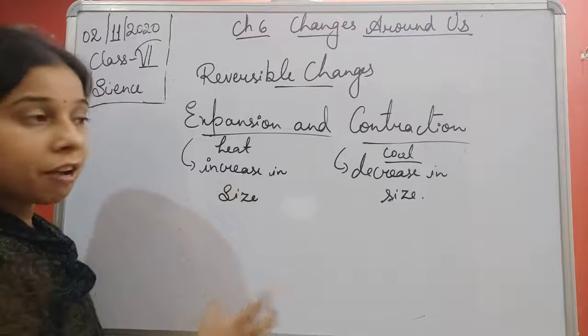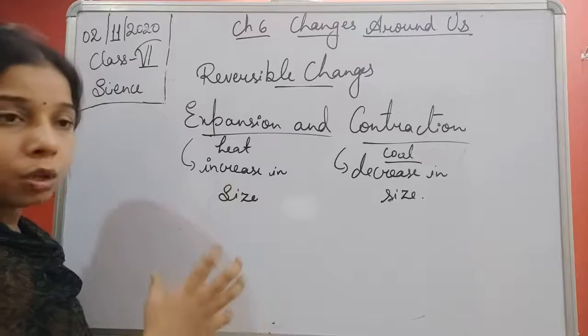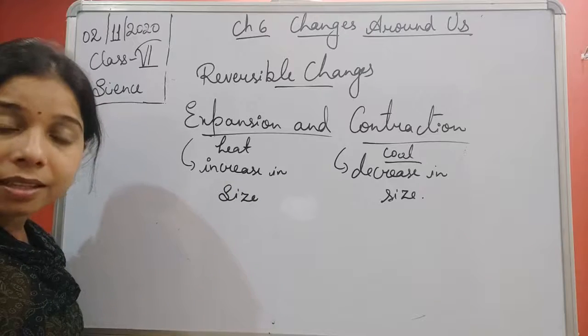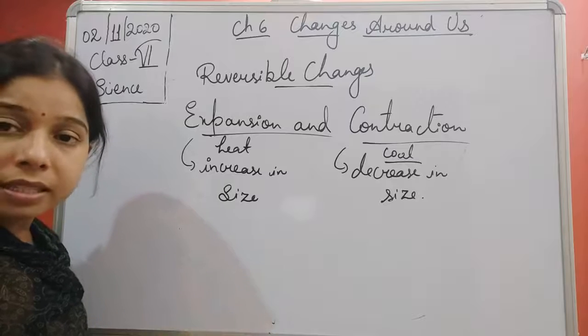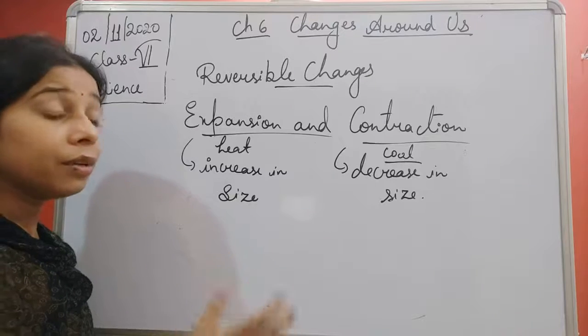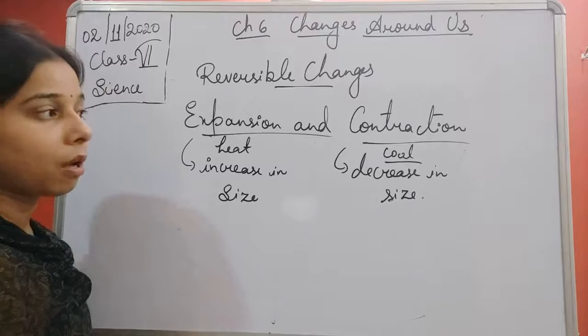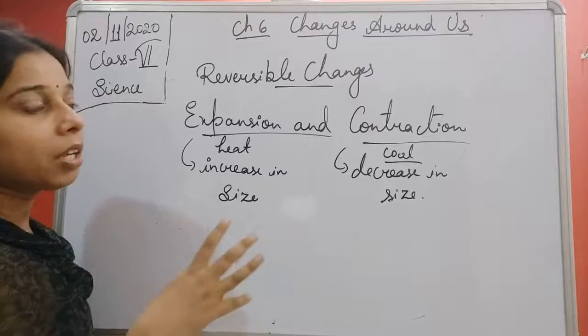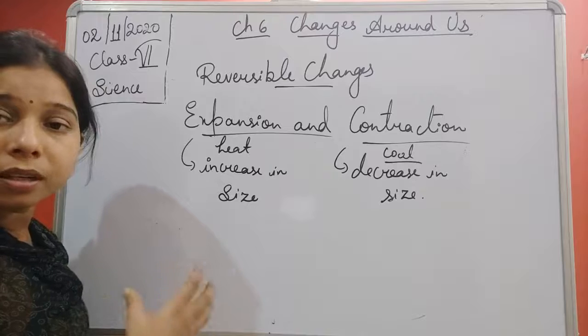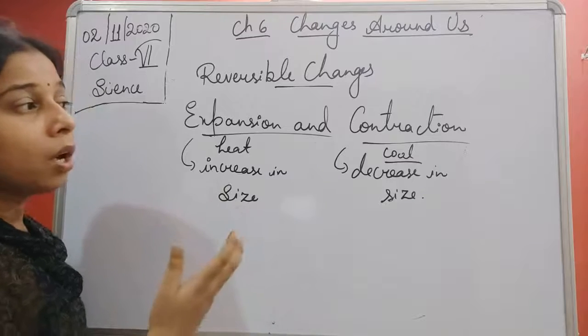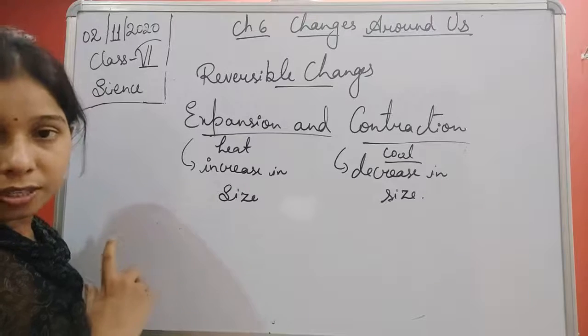First you apply heat, so the object increases its size, and then when you lower the temperature, it will again regain its size. So we can say that both of them cause the reversible change.